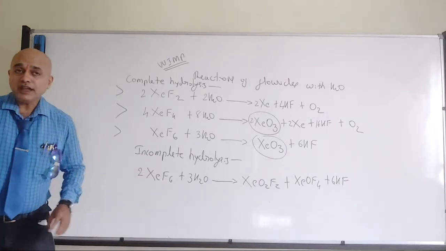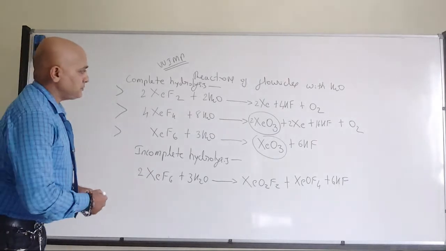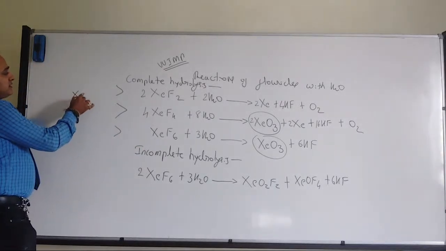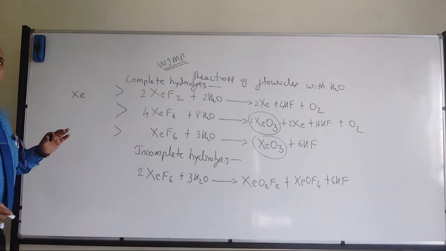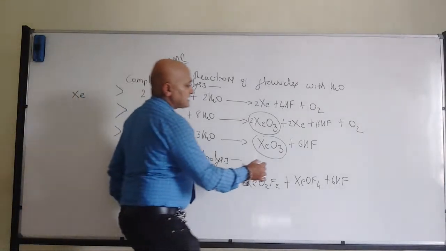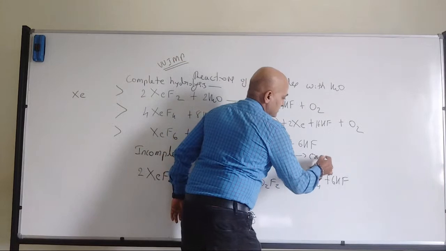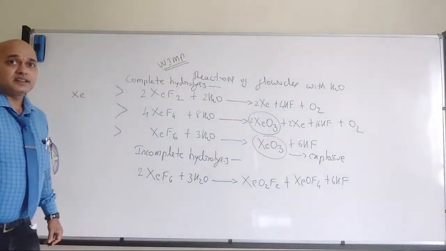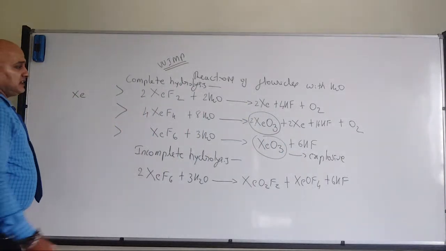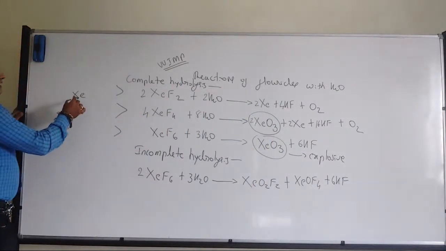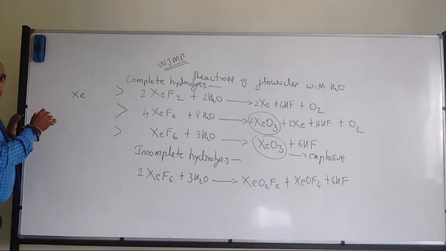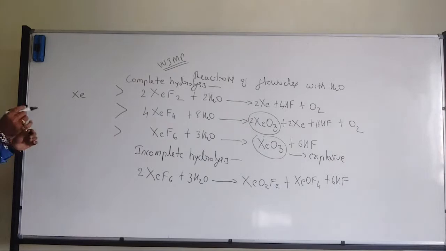Okay. Now we have to go with the geometry. In that case I should be a bit fast. So if I want to go with the geometry, xenon trioxide. Xenon trioxide is explosive. Please remember, xenon trioxide is explosive in nature, like nitrogen trichloride, NCl3. They are explosive. Now when it comes to xenon trioxide, can anyone of you tell me what should be the geometry? First thing, what is the hybridization?